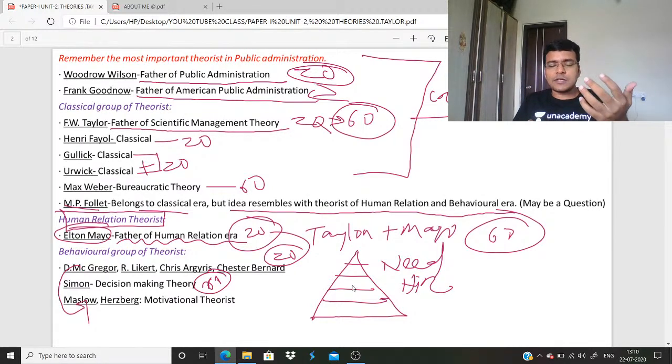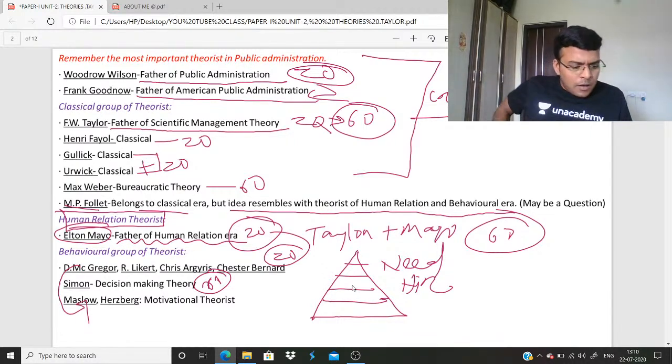Okay, so starting, the way you start will make it easy or difficult. As I told yesterday, start with theories of administration, not with basic concepts.